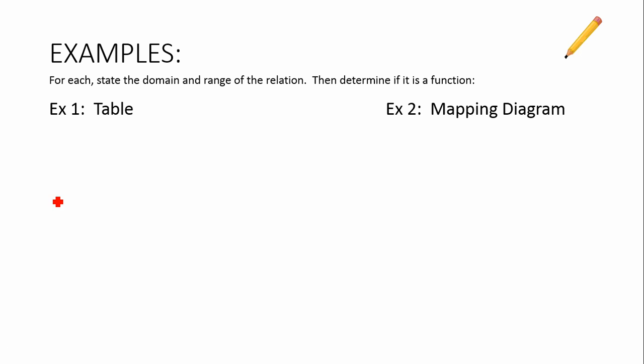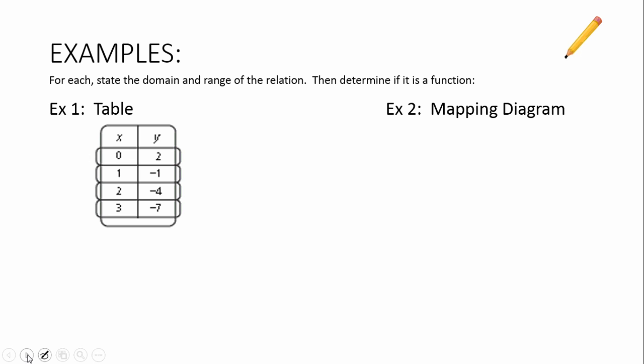So these examples need to get written in your notes. We're going to take a look first at a table. This table of values here, we have ordered pairs written here, and we want to list the domain and range according to the directions up there, and then determine if it is a function, so if it meets that special definition.